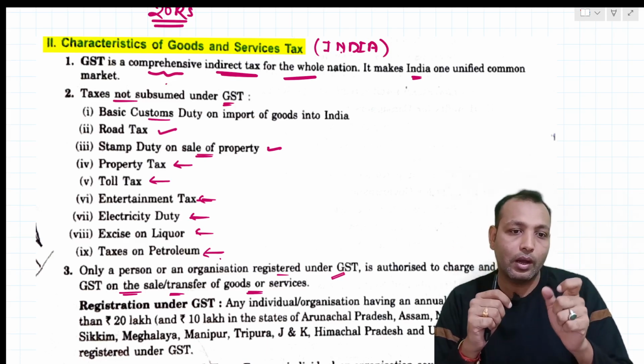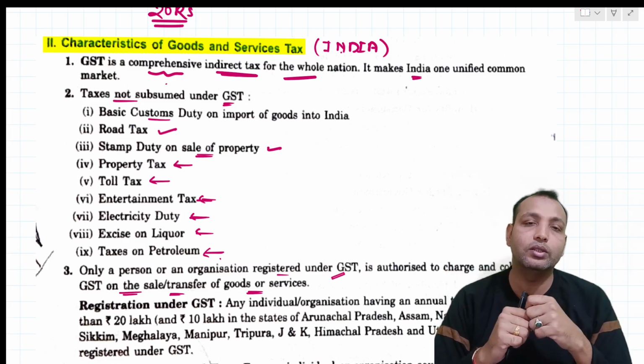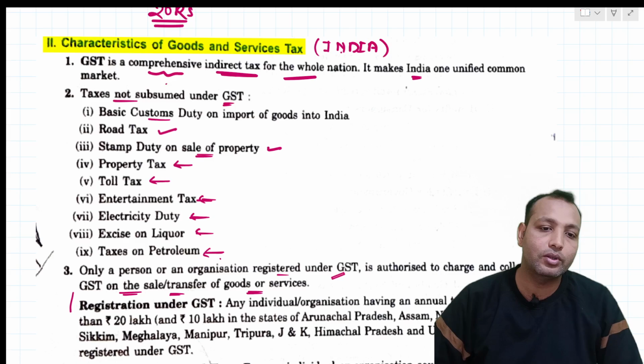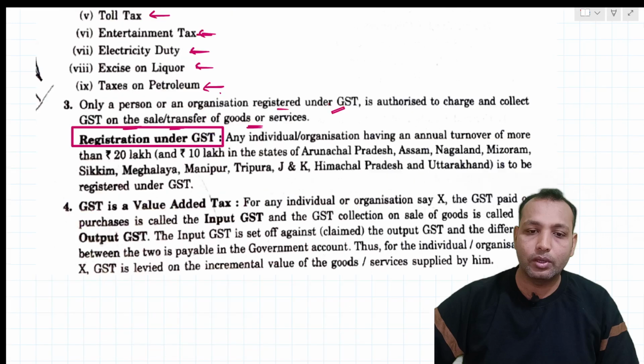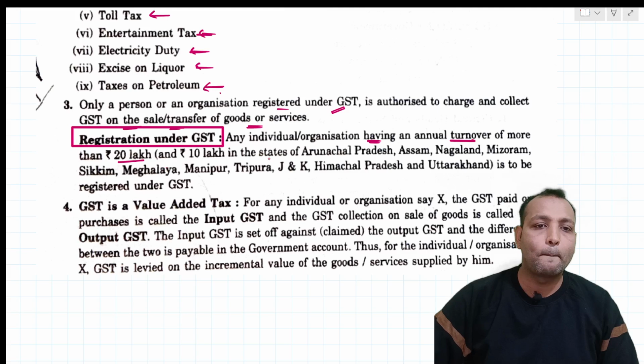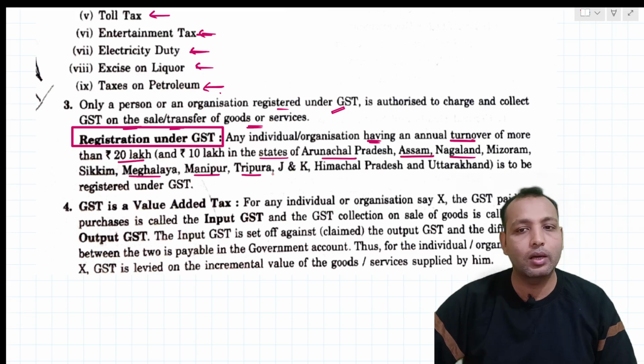So you come under the registration of GST. Any individual or organization having an annual turnover of more than 20 lakhs, and 10 lakhs in the states of Arunachal Pradesh, Assam, Nagaland, Mizoram, Sikkim, Meghalaya, Manipur, Tripura, Jammu and Kashmir, Himachal Pradesh, and Uttarakhand.